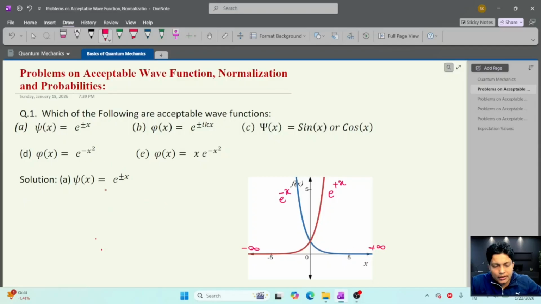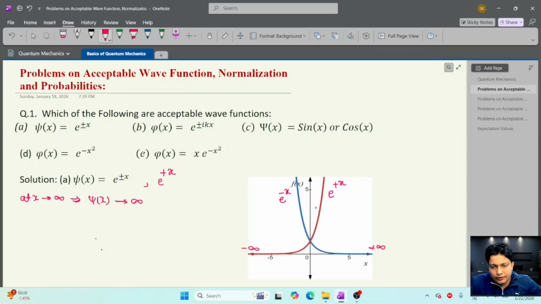Here we can see if the wave function is e to the power plus x. At x tends to infinity, the wave function psi x goes to infinity.